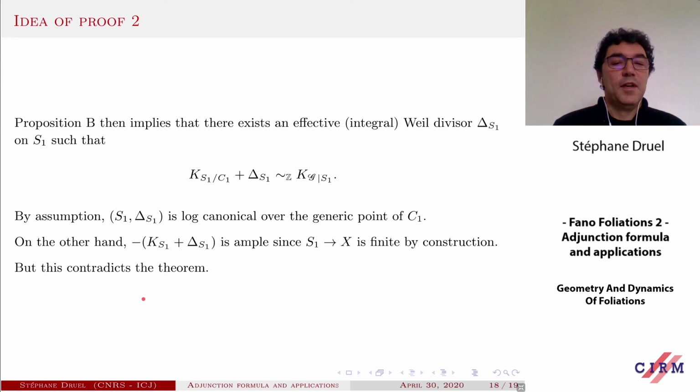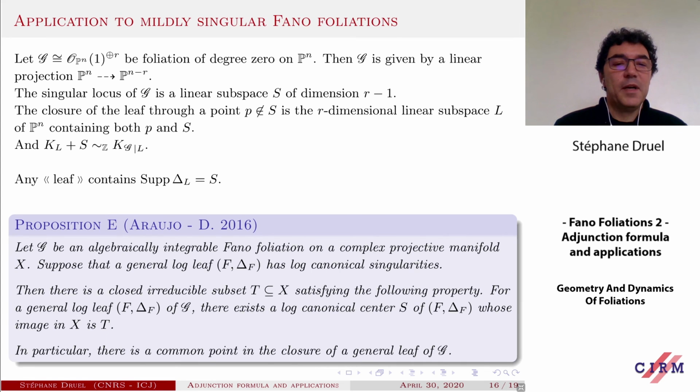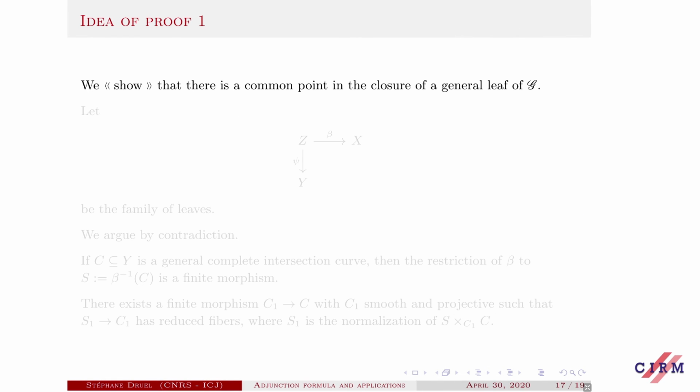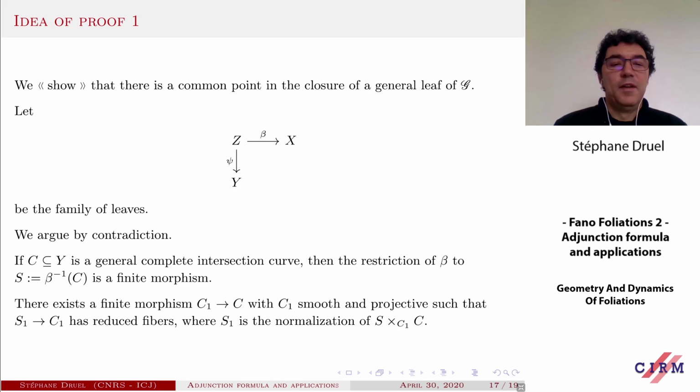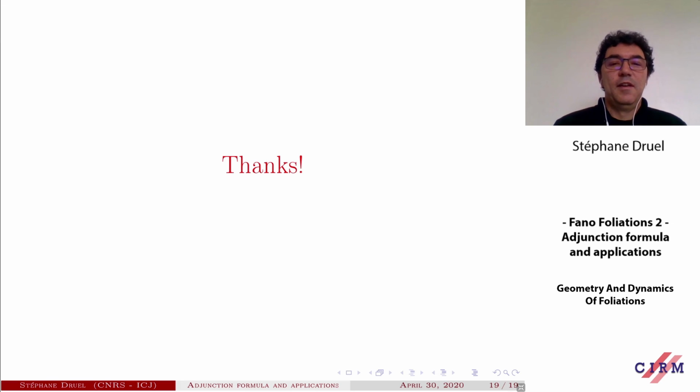So this proves our common point. This proves the statement, proposition E, so there is a common point in the closure of a general leaf. This will be used in our strategy to classify Fano foliations of large index. Thank you.